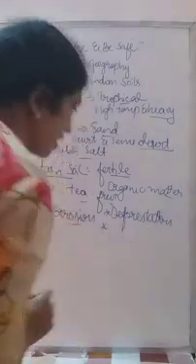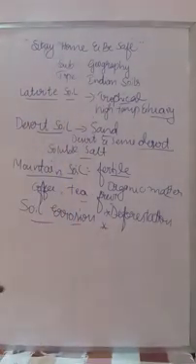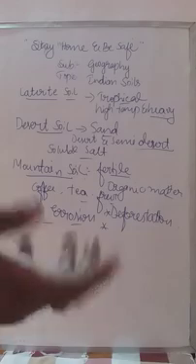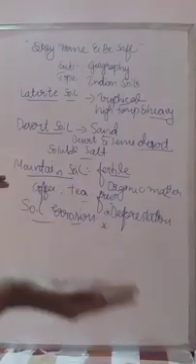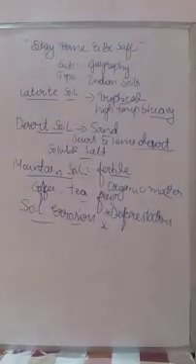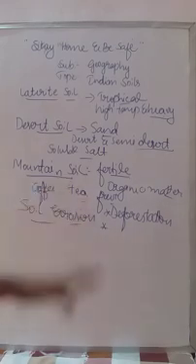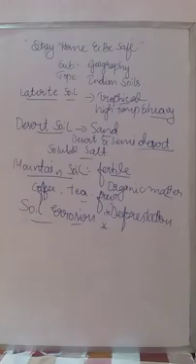So if the trees are cut, there are no roots. If the roots are there, at least the soil erosion will be avoided. If the roots or timber are not there, nothing stops the soil from eroding. So that's why deforestation is the main reason for soil erosion.